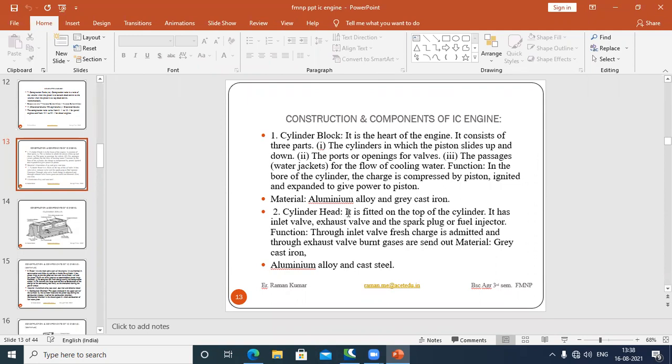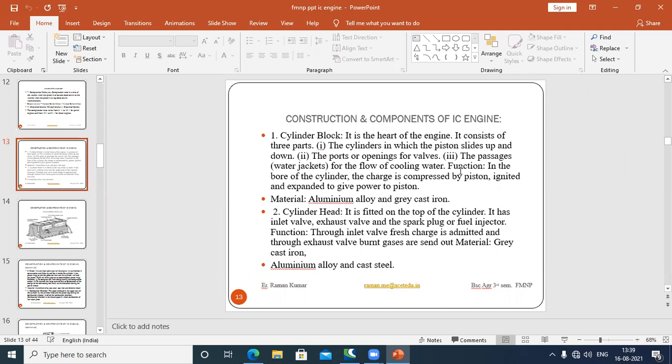So number one is known as the cylinder block. Number two, we have the cylinder head. It is fitted on the top of the cylinder. It includes the inlet valve, exhaust valve, and spark plug or fuel injector. Through the inlet valve, fresh charge is admitted, and through the exhaust valve, burnt gases escape to the atmosphere.